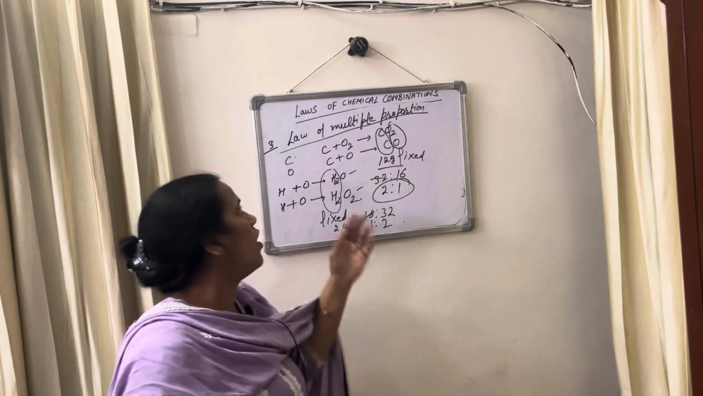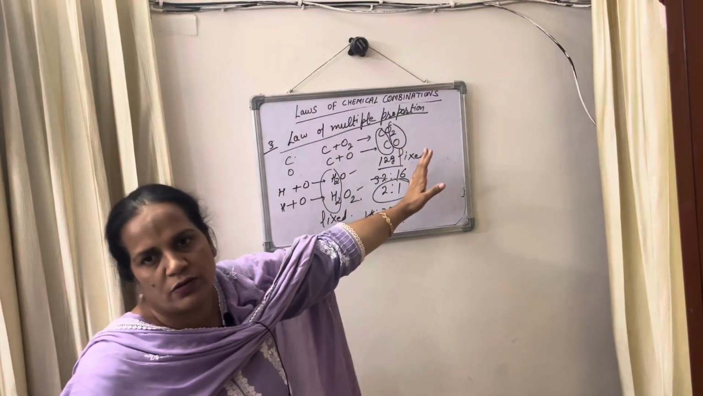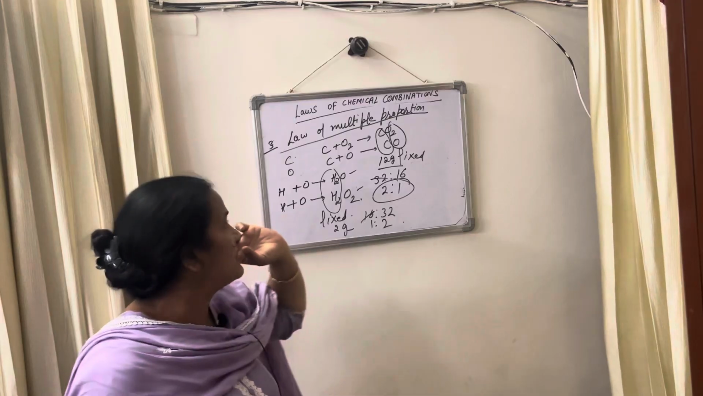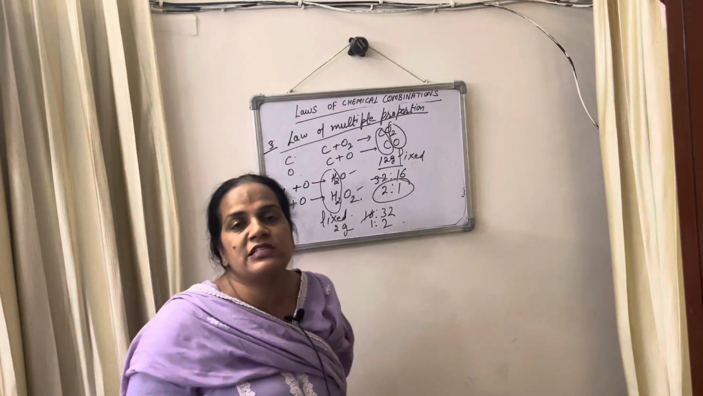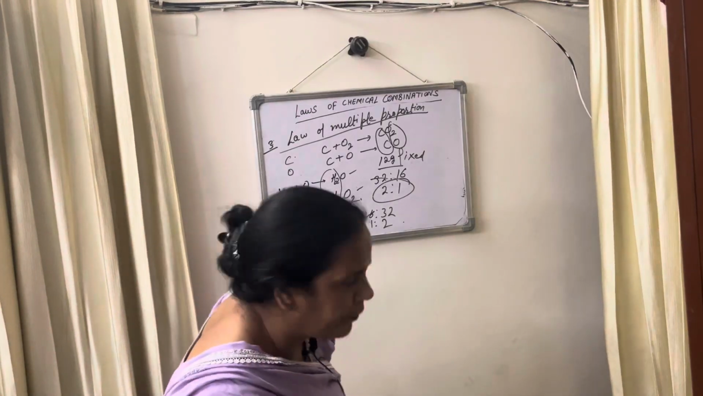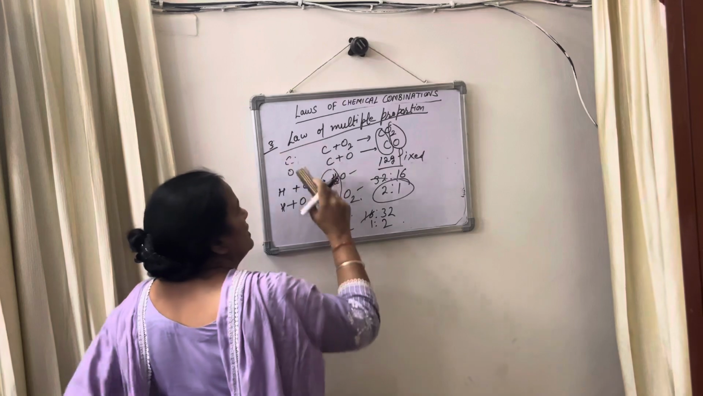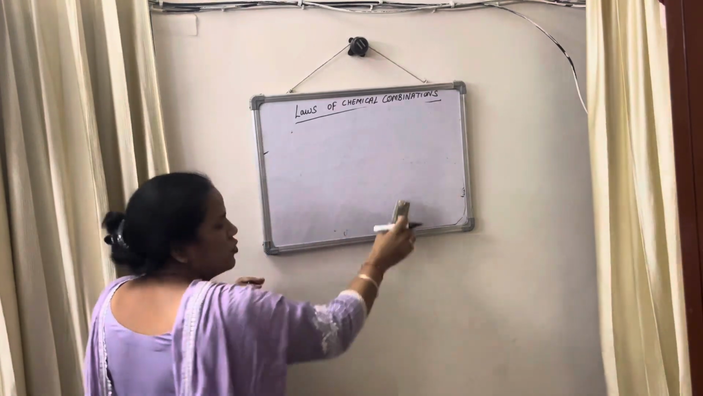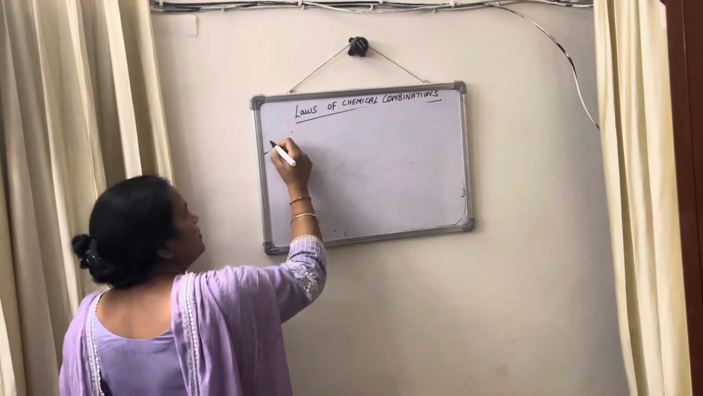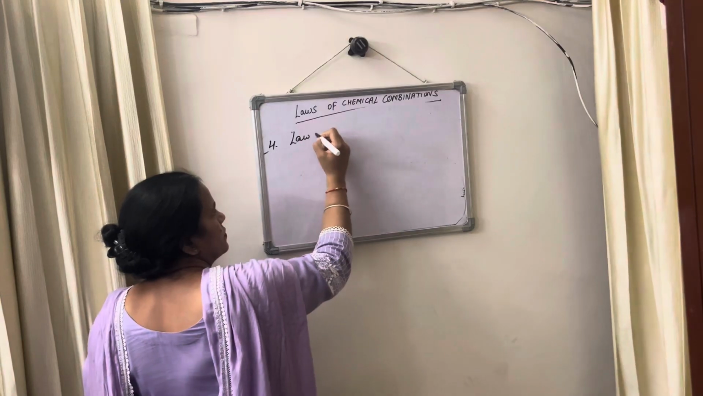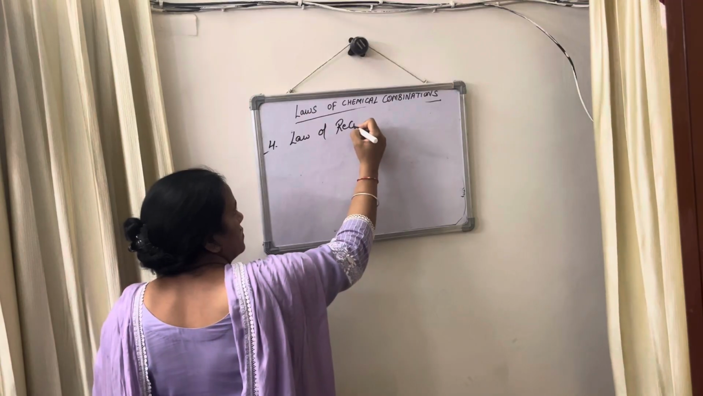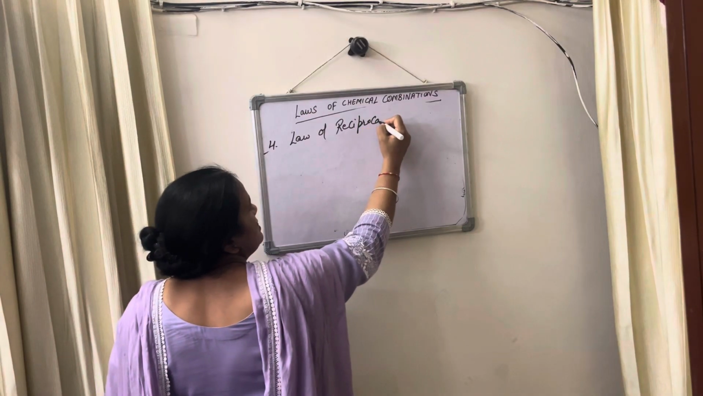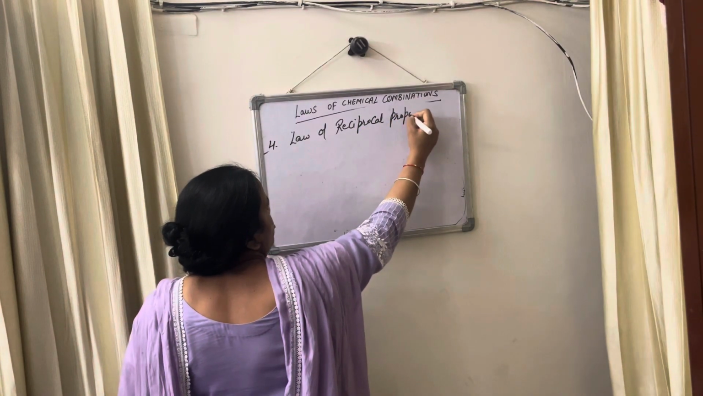This is the law of multiple proportion. And the next law is the law of reciprocal proportion. The fourth law is the law of reciprocal proportion.